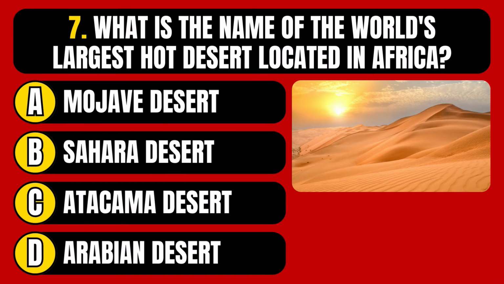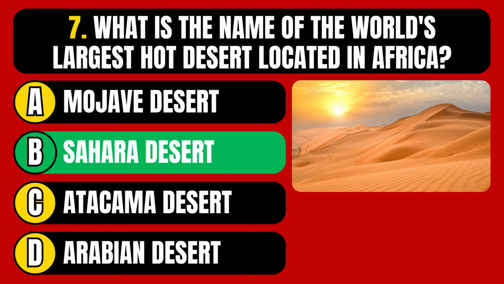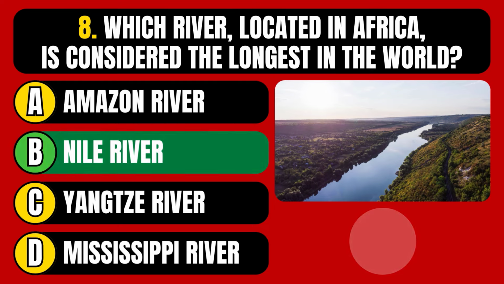What is the name of the world's largest hot desert located in Africa? Mojave Desert, Sahara Desert, Atacama Desert, or Arabian Desert? The correct answer is option B, Sahara Desert. Which river, located in Africa, is considered the longest in the world? Amazon River, Nile River, Yangtze River, or Mississippi River? The correct answer is option B, Nile River.